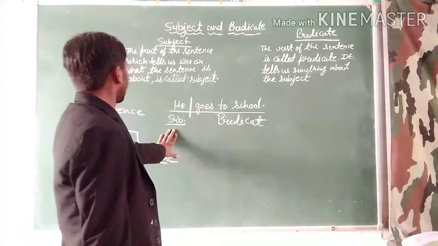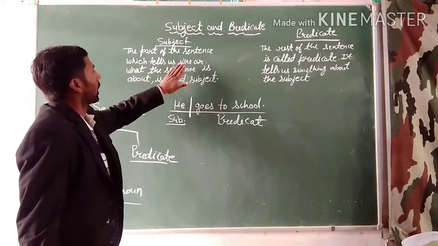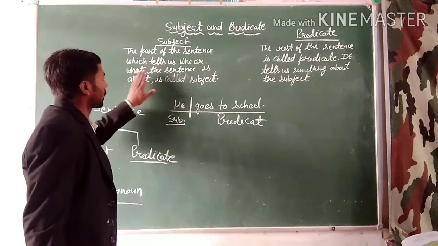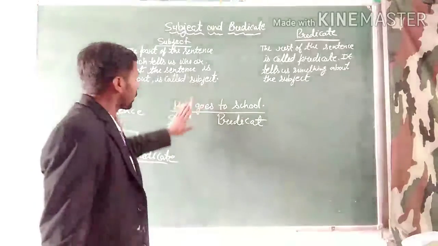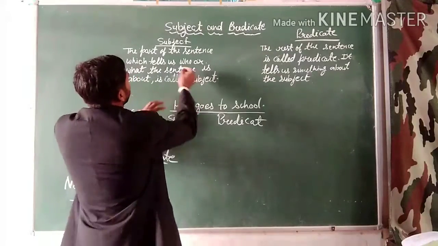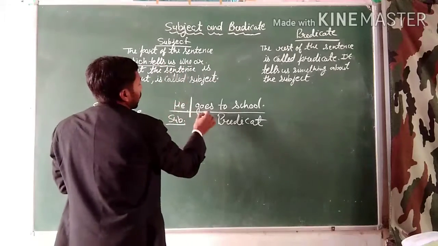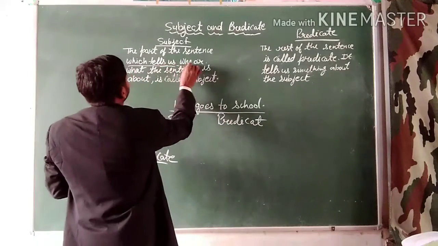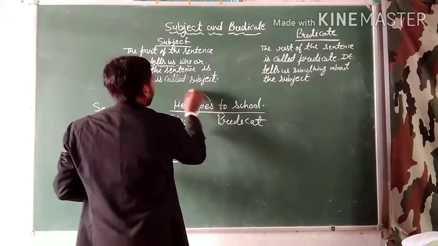Definition of subject: the part of the sentence which tells us who or what the sentence is about is called the subject. It means the word that tells us who or what is known as the subject.